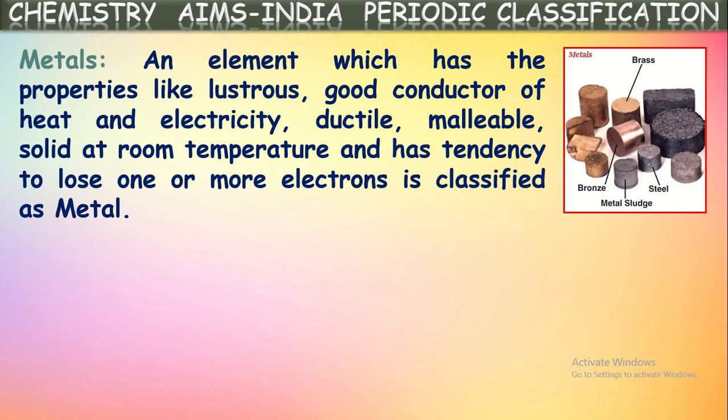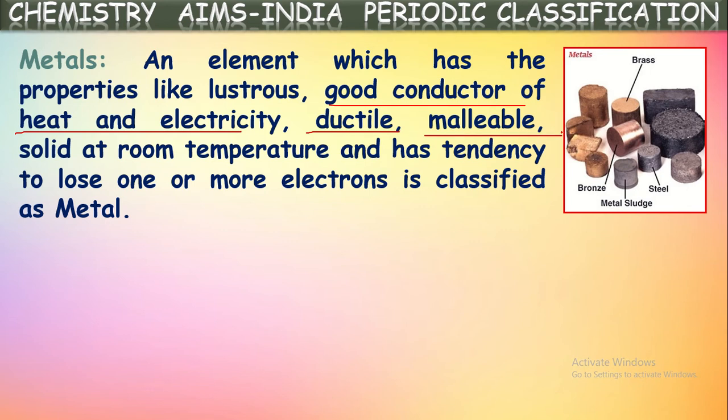So what are the properties? Based upon certain physical properties, he classified certain elements as metals. So what are those properties he had taken as the base? Those are luster, meaning those elements which have a shining property, and good conductor of heat and electricity, and they are ductile, that means they can be drawn into thin wires, and they are also malleable.